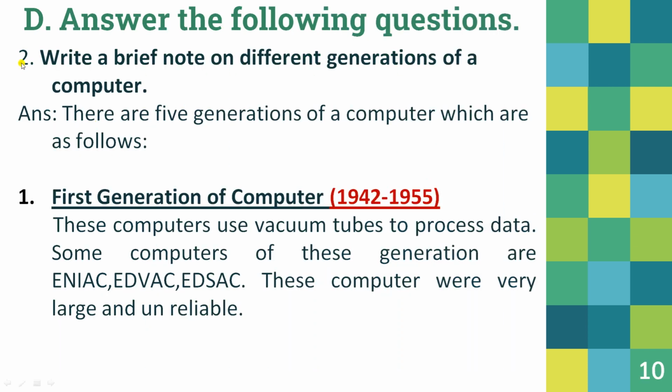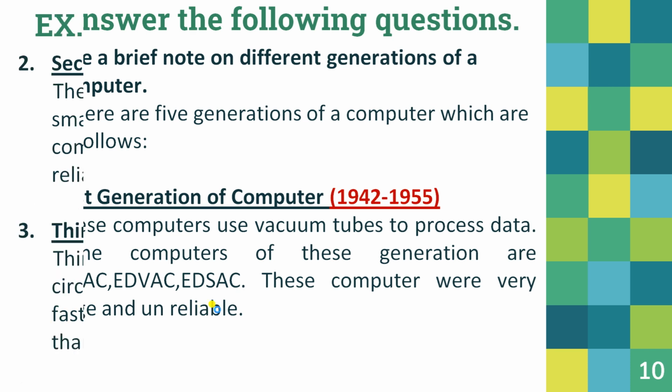Moving toward the next question, write a brief note on different generations of a computer. There are 5 generations of computer, which are as follows. First, the first generation of computer starts from 1942 till 1958. You have to write it with a blue marker and you have to underline this heading also. These computers use vacuum tubes to process data. Some computers of this generation are ENIAC, EDVAC, EDSAC. These computers were very large and unreliable.